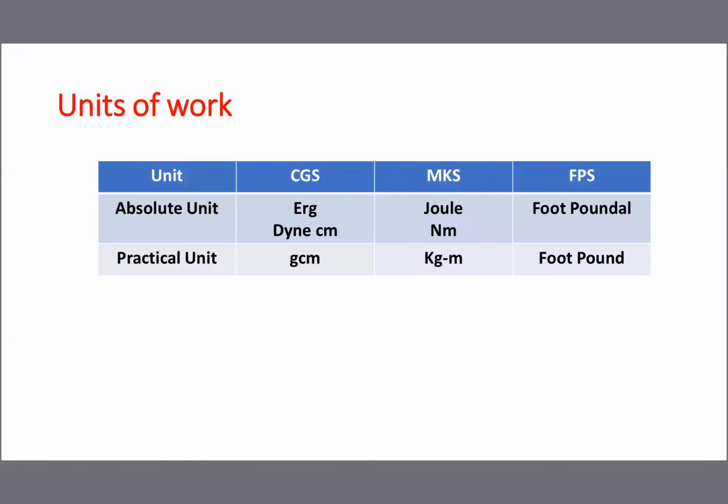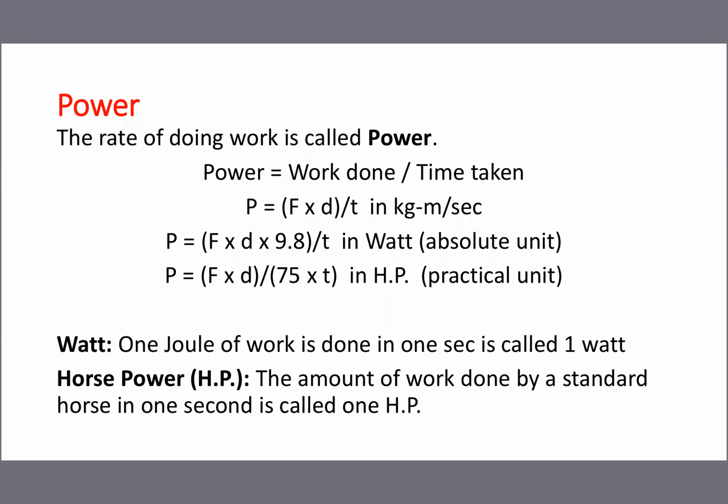Then we can go for power, the second part. The chapter, always keep it in mind: work, power and energy. Power, the rate of doing work is called power, the definition. So before going to the actual meaning, go to the second line.